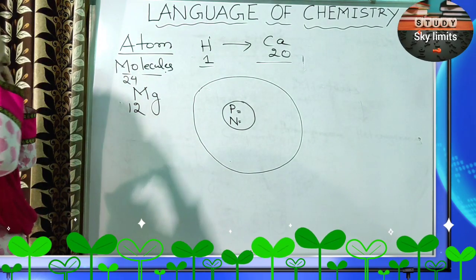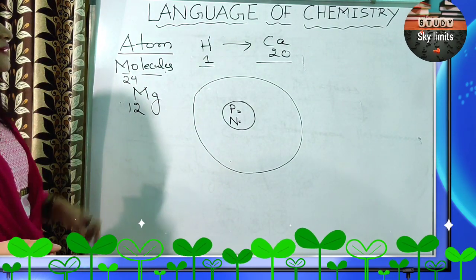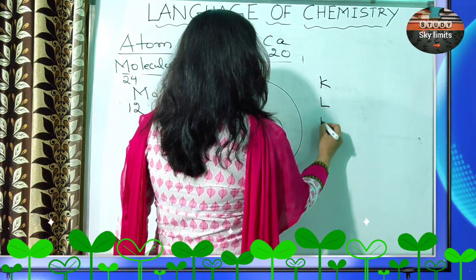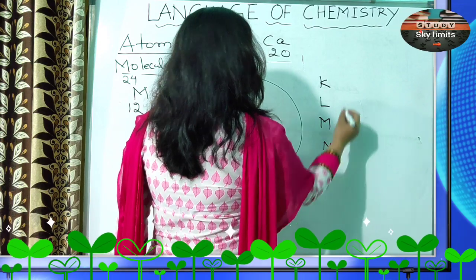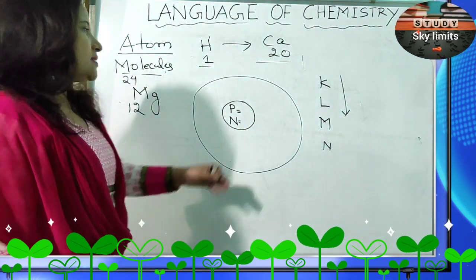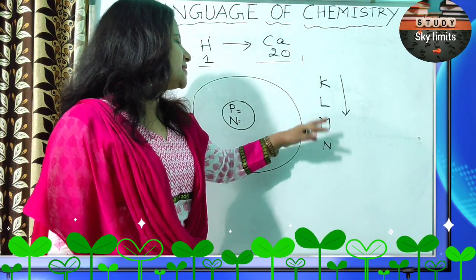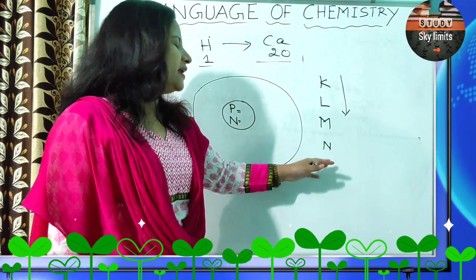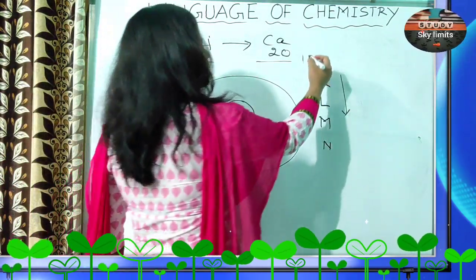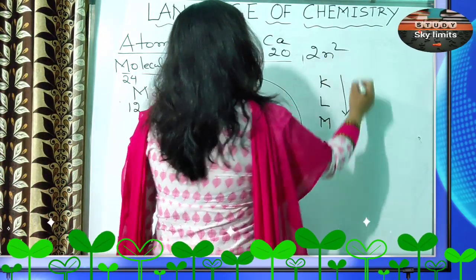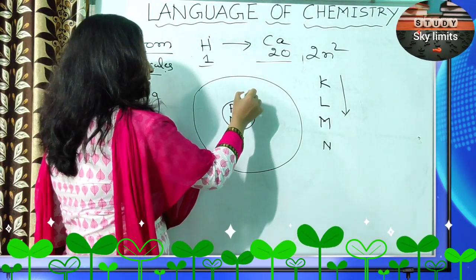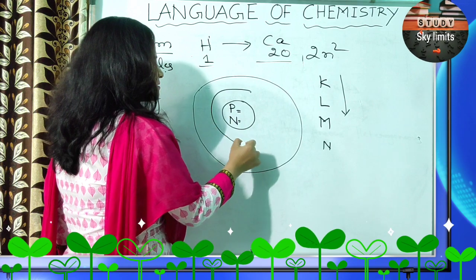Okay. So we have how many shells? We have K, L, M, N. We have named the shells. The first shell is the K shell, the second shell is the L shell, the third is the M shell, the fourth is the N shell, and so forth. Yes or no? And you know the formula for putting the number of electrons in various shells starting from the innermost shell, which is nearest to the nucleus.